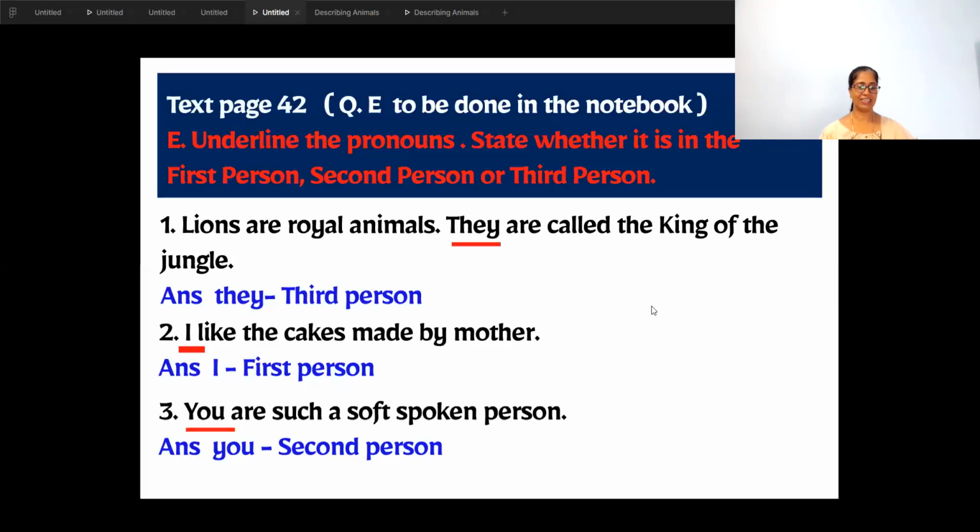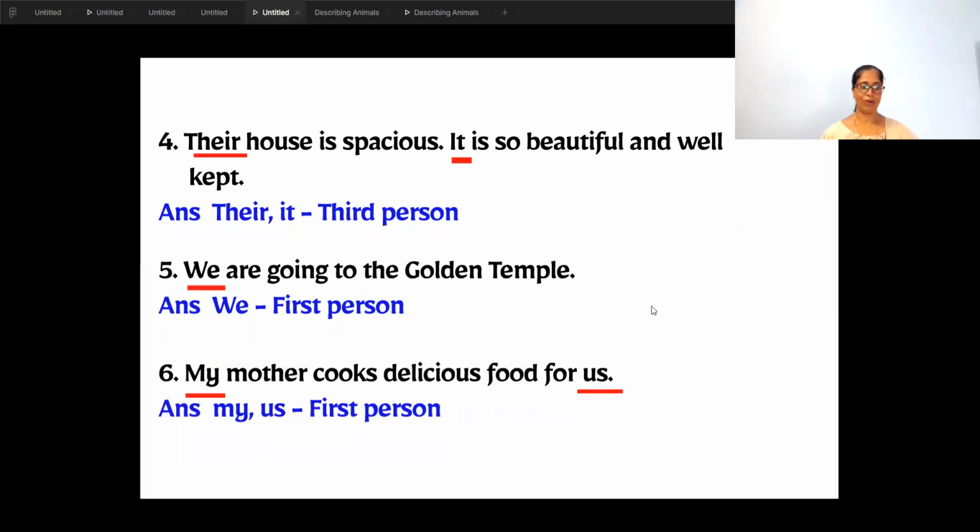Okay. Next. Fourth one. Their house is spacious. Their house is spacious. Their. So, is this the person speaking? No. This is the person about whom we are speaking. So, it is third person. And it is so beautiful. That means the house. So, that is also the thing that we are talking about. So it is a third person.